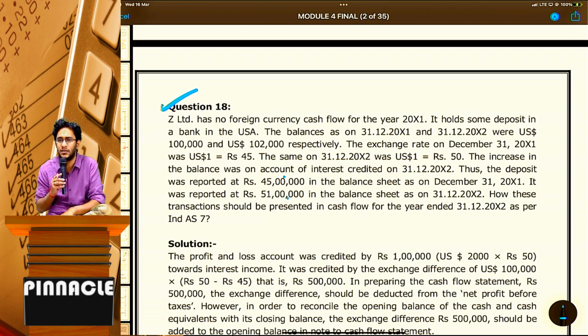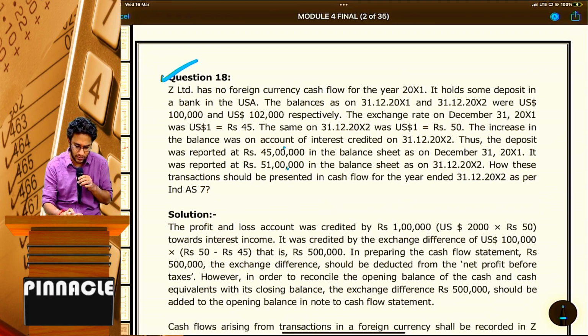So how much gap is there? 6 lakhs. Sir, is the 6 lakhs completely exchange gain, or is some amount of interest income also there? Interest income also is there. Interest income normally will be accounted, sir. There is no problem for that.